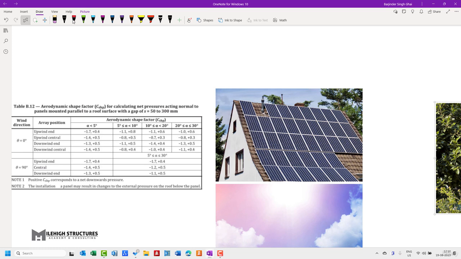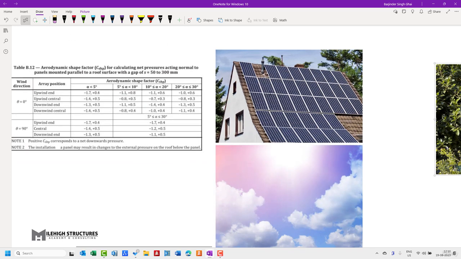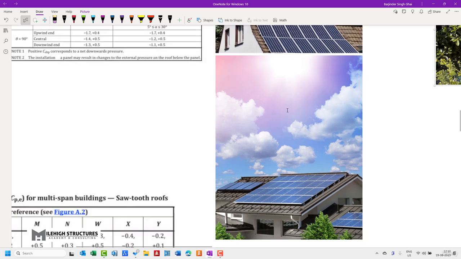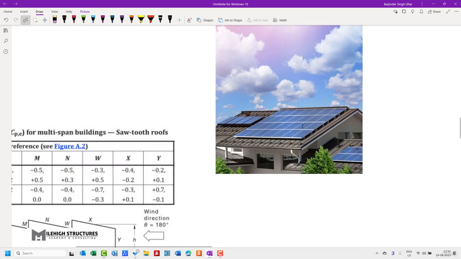In this lecture, we shall learn how we can calculate Cshp, that is the aerodynamic shape factor for a solar panel mounted on the roof structure. Now, when we're talking about a solar panel mounted on the roof, we are talking about either this example. Here you can see how the solar panels have been mounted on the rooftop of a building, or this kind of example.